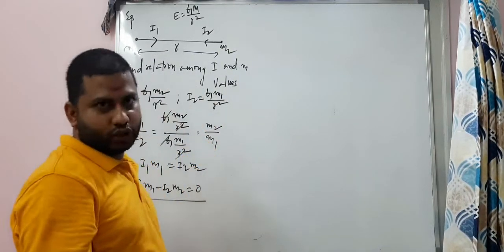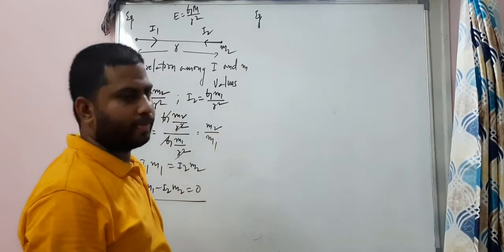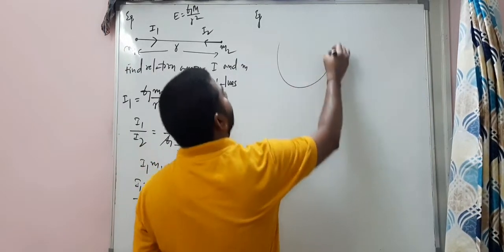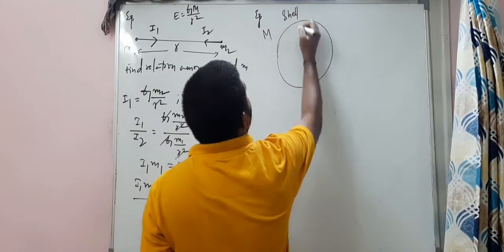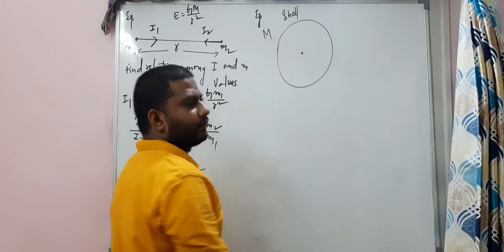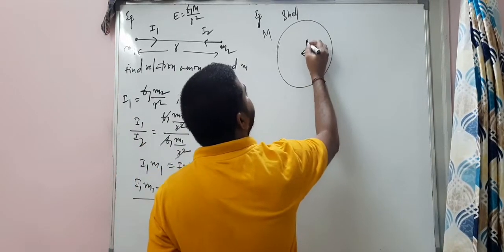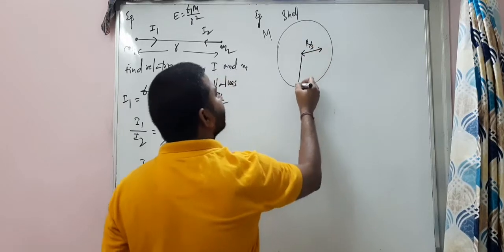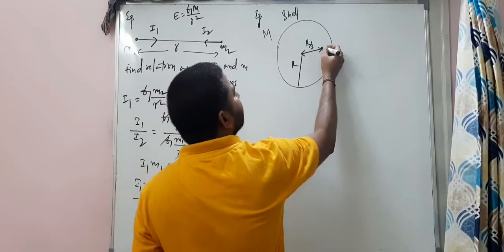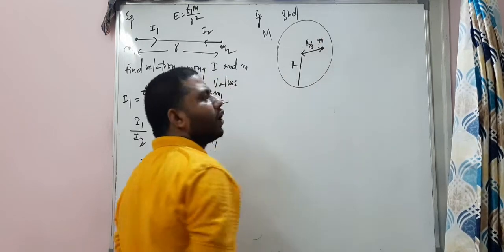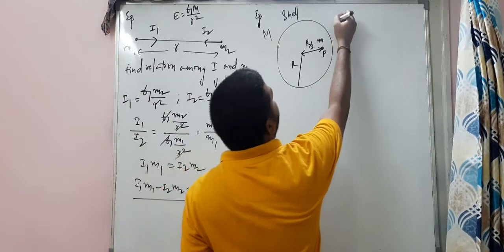So look at one more question. Equation. This is the mass m and it's a shell. From the center, at a distance r by 3, carefully see, the radius of it is r, okay. From the center at a distance r by 3, a small mass m is kept at point P and Q.